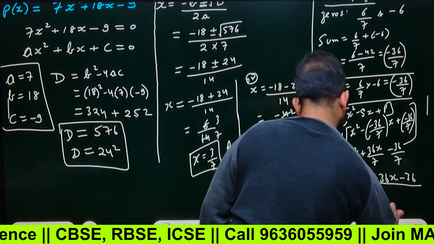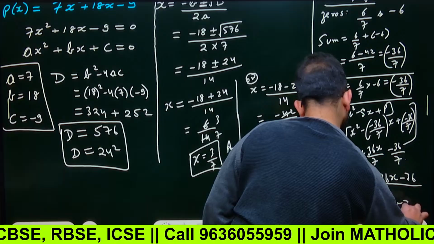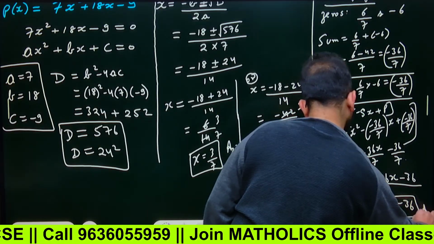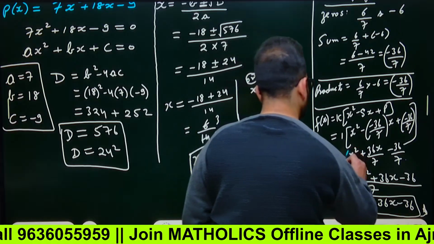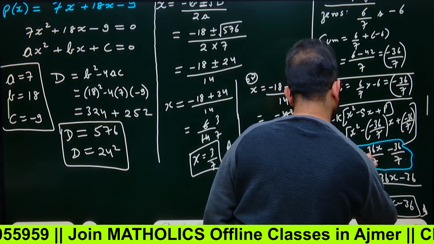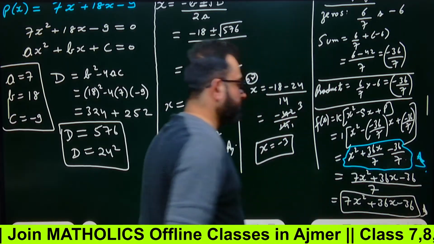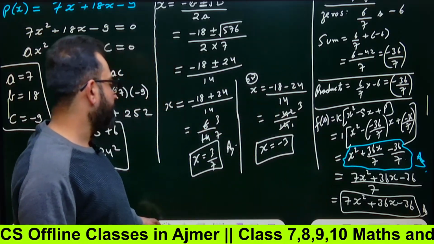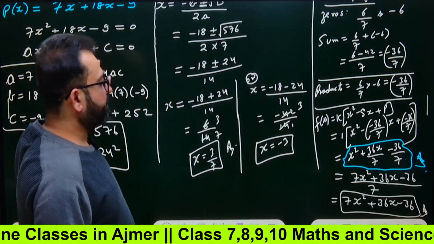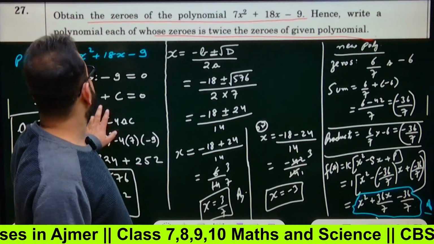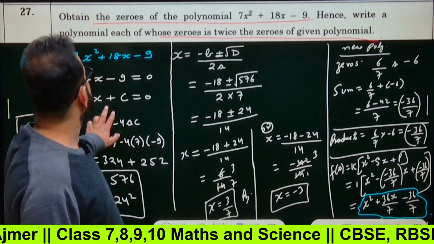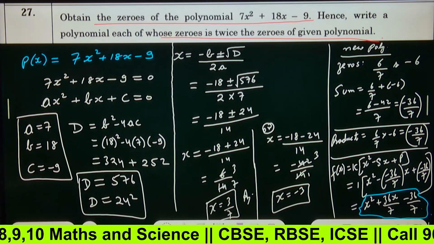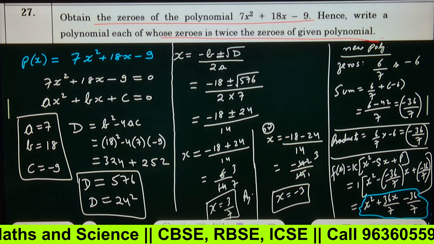So 7x square plus 36x minus 36. This is also the answer, and this one is also the answer. Anyone you can write, okay? You just take it to the simplest form and remove all the constants and denominators. 7x square plus 36x minus 36. Copy it. I'm giving you 2-3 minutes. Copy it. An important question could come as it is in section C or D, whatever.